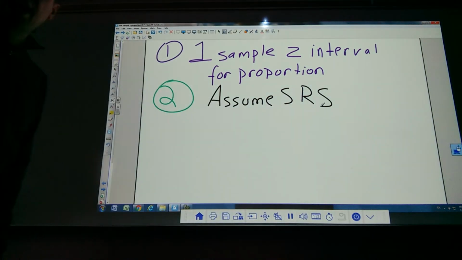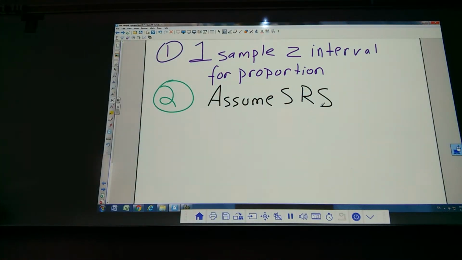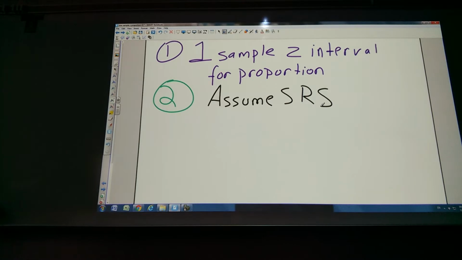And then we need to have the normal check. You cannot use the central limit theorem for a proportion. You cannot use it for percentages. You can only use it for means. So this one is not the central limit theorem. That's a big difference between these problems.